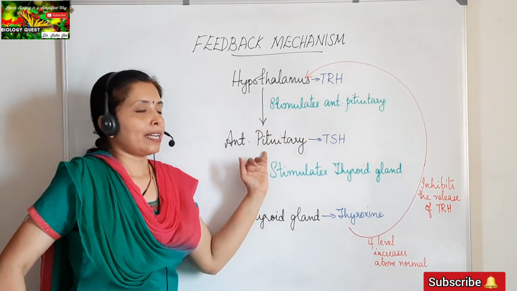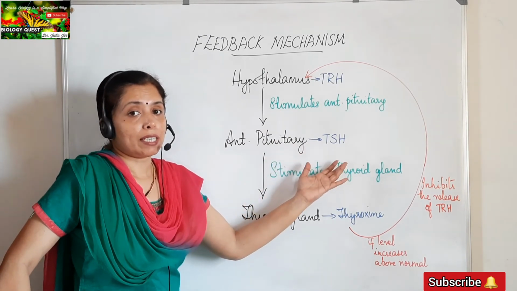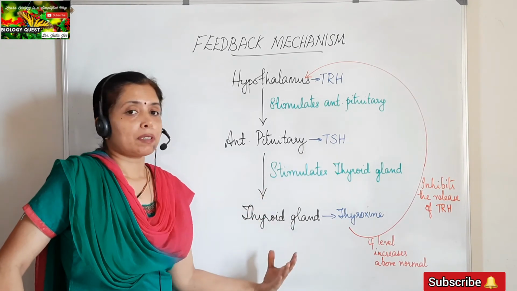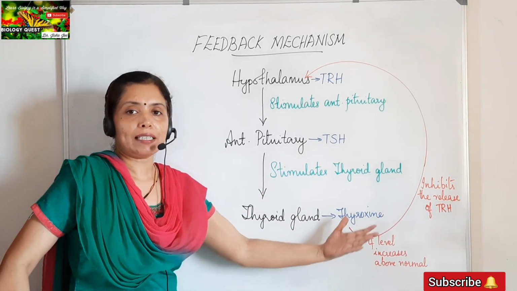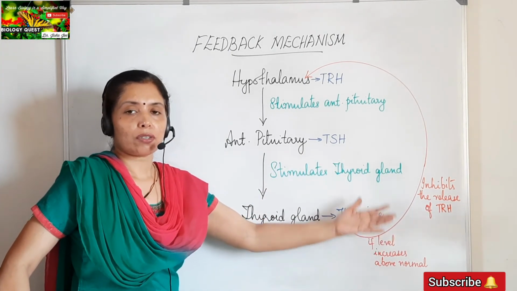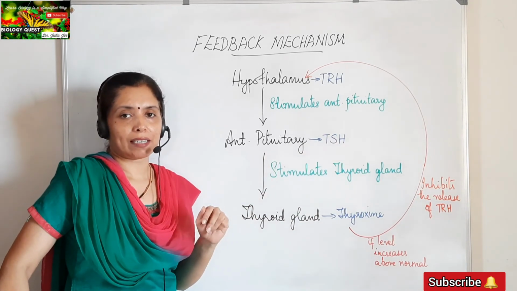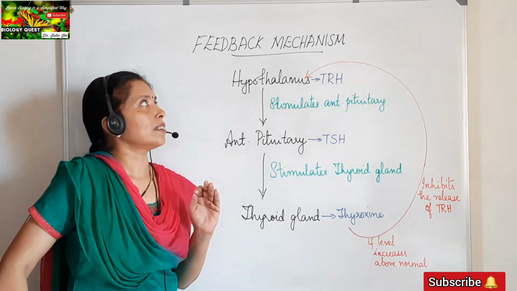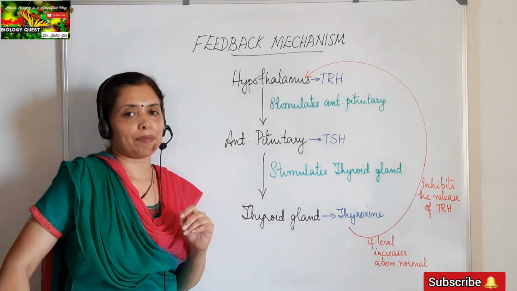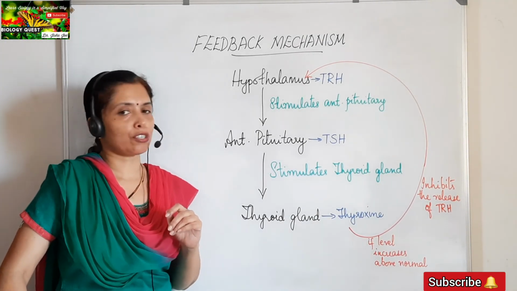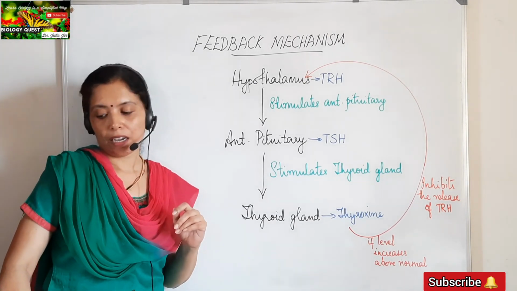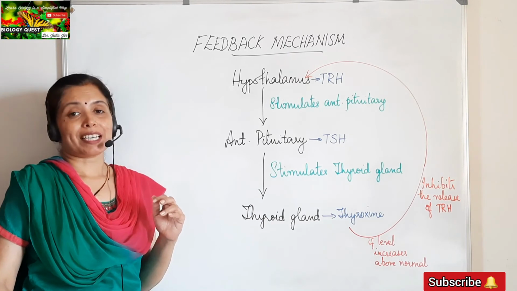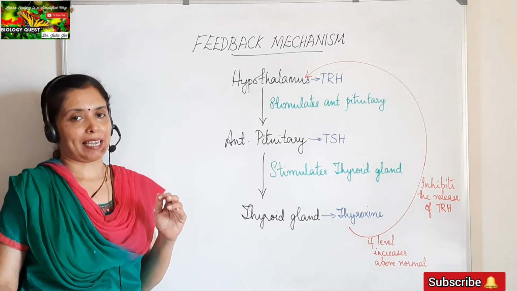So the anterior pituitary will not get stimulated, it will not release TSH. So what will happen? The thyroid gland will not secrete thyroxine. So the level of thyroxine will decrease. So this is the negative feedback mechanism with reference to the TSH level in the blood. So I hope you all have understood what is negative feedback mechanism.